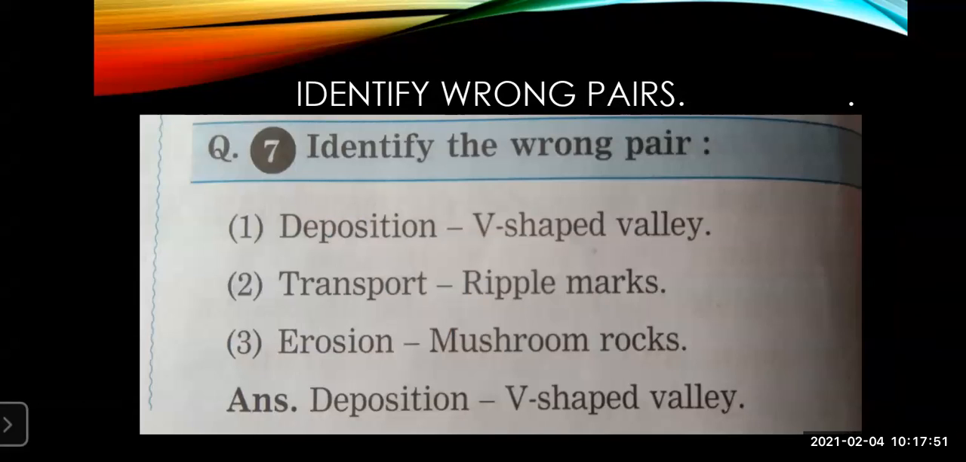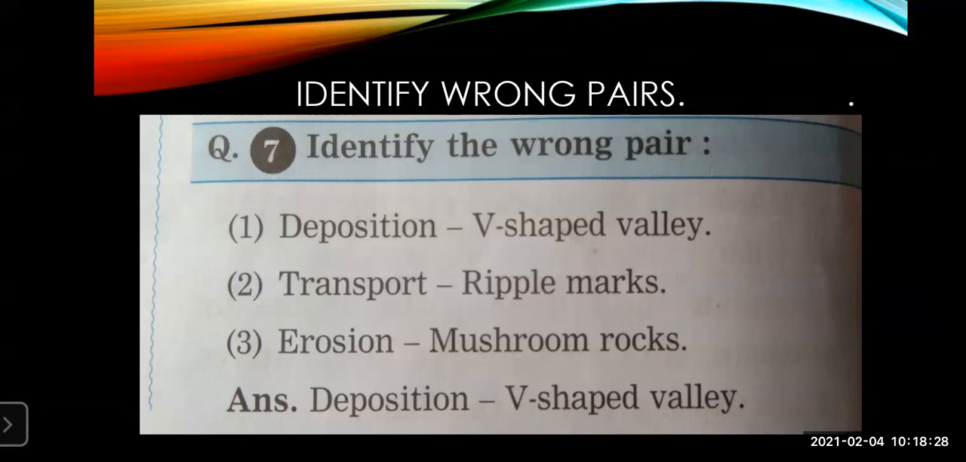Okay. Now we'll go to the next slide. In another way, how can this question number 2 come? Now this question number 2 can come for identifying the wrong pairs. This is also one way where question number 2 can come. Identify the wrong pairs. Okay, what are these wrong pairs? Now for example, here you can see how it is given. It is given over here: deposition, V-shaped valley, then transport, ripple marks, erosion, mushroom rocks.